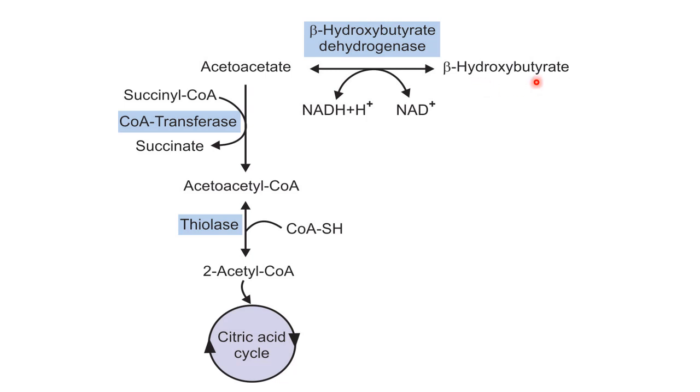If it is beta hydroxybutyrate, then a total of 21.5 molecules of ATP are synthesized, because there is a synthesis of one molecule of NADH, and this one molecule of NADH leads to the synthesis of 2.5 molecules of ATP. So in case of beta hydroxybutyrate, there is a synthesis of 21.5 molecules of ATP, and in case of acetoacetate, there is a synthesis of 19 molecules of ATP.